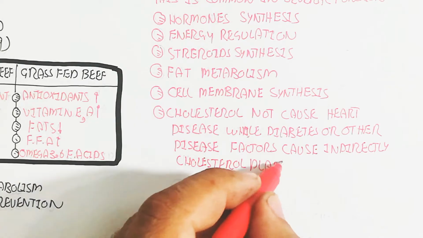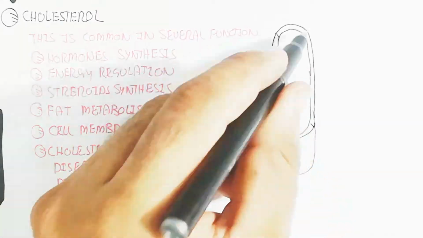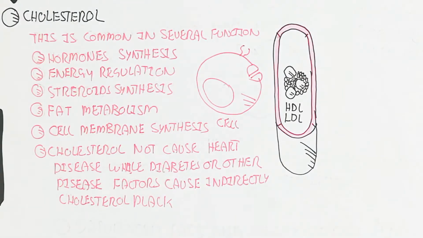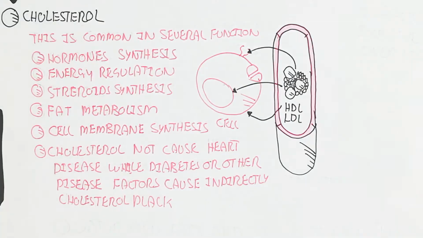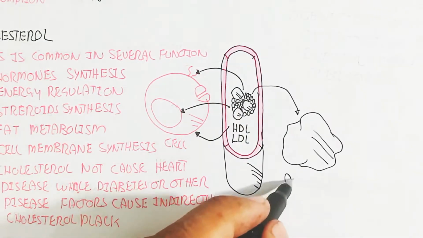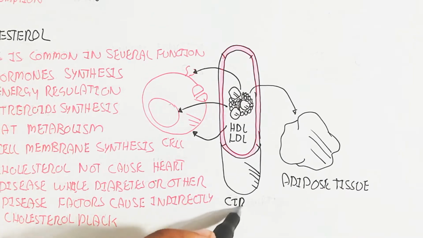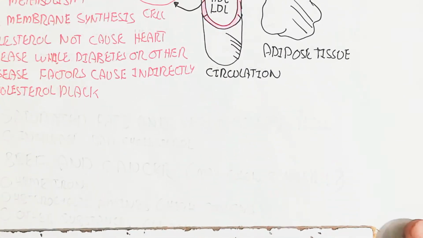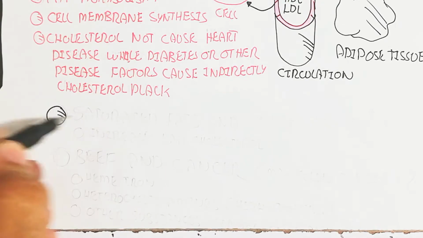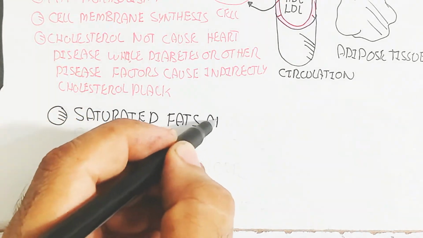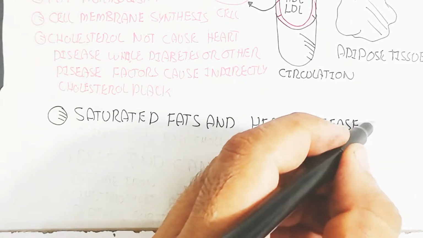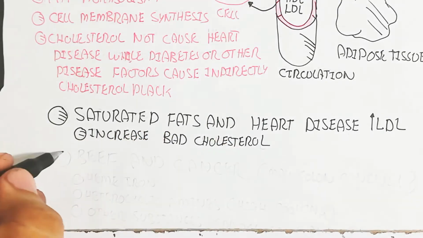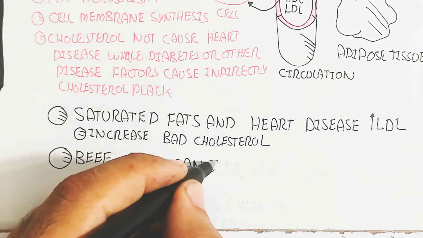Also saturated fat and heart disease: when low density lipoprotein increases, the bad cholesterol will lead to heart disease. But also beef and cancer, beef can cause colon cancer, but the study is not complete. So here you can see the cholesterol also forms adipose tissue and the cell membrane, everything. So saturated fats and heart disease will increase due to the increase of low density lipoprotein, the bad cholesterol basically.